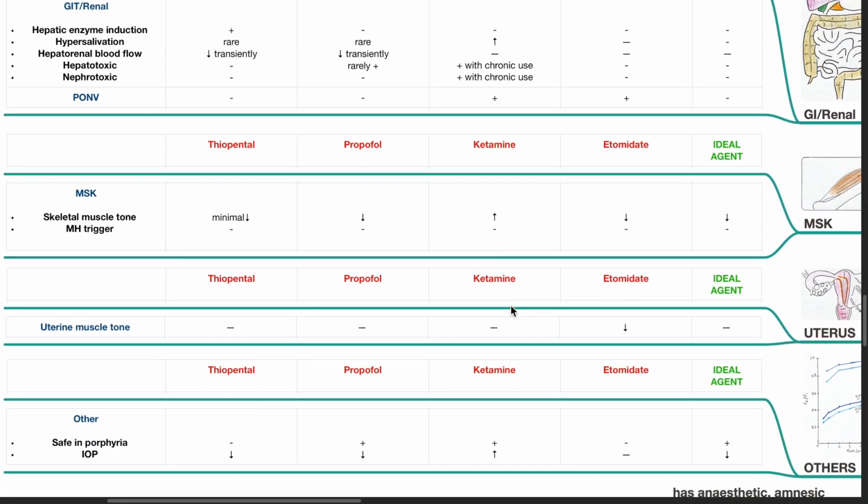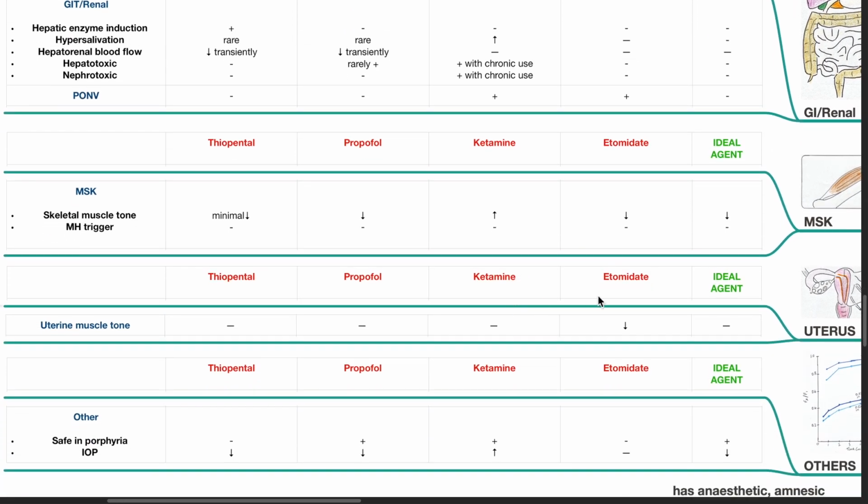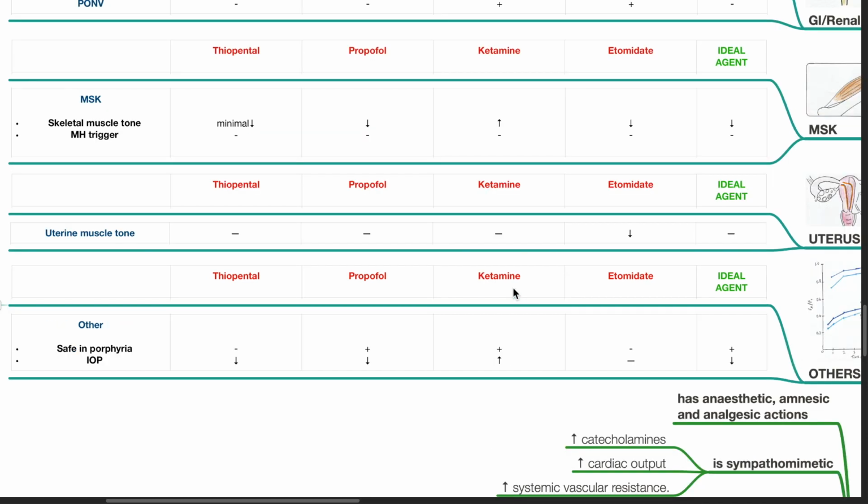Etomidate may decrease uterine muscle tone. Thiopental, propofol, and ketamine do not. The ideal agent should not affect uterine muscle tone. Propofol and ketamine are safe to use in porphyria, but not thiopental and etomidate. The ideal agent should be safe to use in porphyria. There is decrease in intraocular pressure with thiopental and propofol use. Ketamine increases intraocular pressure. Etomidate does not alter IOP. The ideal agent should decrease IOP.